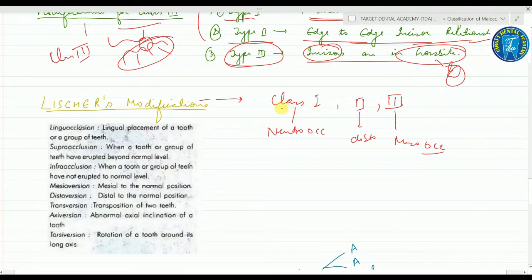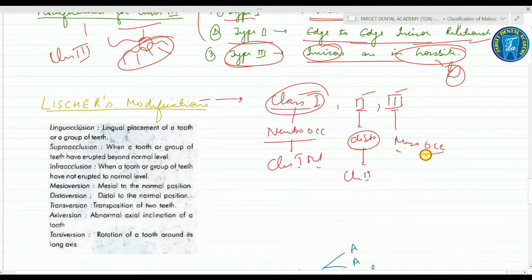The Angle's classes 1, 2 and 3, and the Lischer modification is that he substitutes class 1, class 2 and class 3 with neutro-occlusion. Neutro-occlusion is a synonym of the Angle's class 1 malocclusion. Class 2 is disto-occlusion, a synonym of the Angle's class 2 malocclusion, and mesio-occlusion is the synonym of the Angle's class 3 malocclusion. Apart from this, he also added a few more terminologies which are important from your exam point of view.